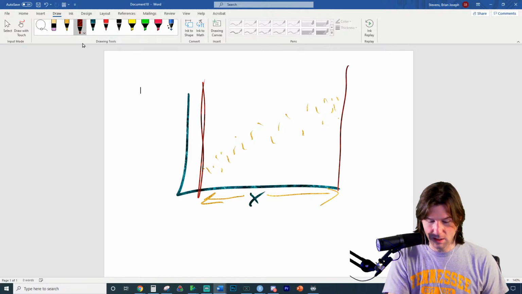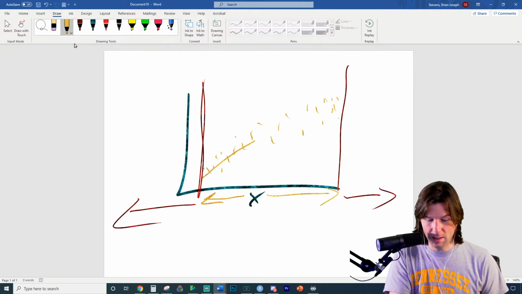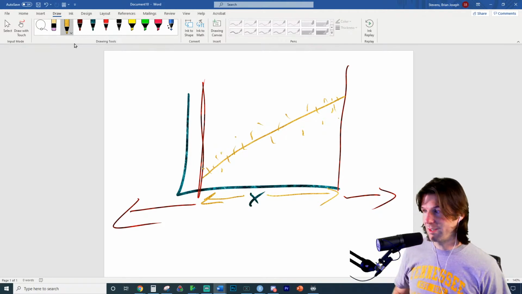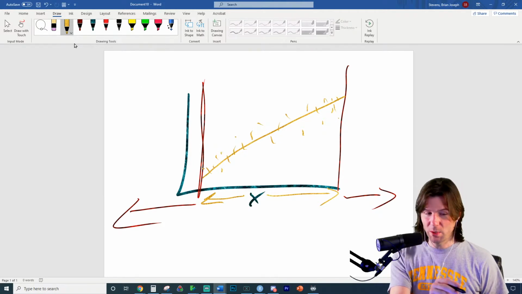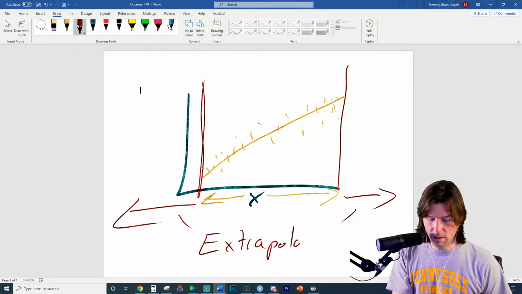This is what I was drawing last night. So these are the extrapolation zones anytime you're outside the x bounds of the model. So extrapolation is making predictions outside the x bounds. So these are extrapolations of the model.